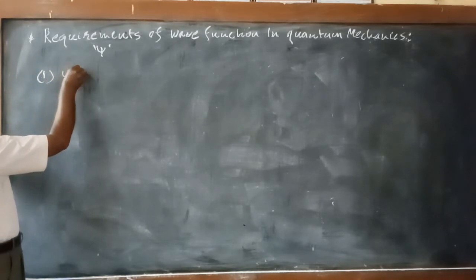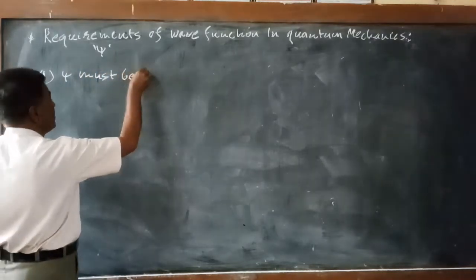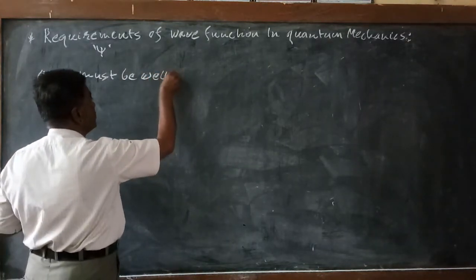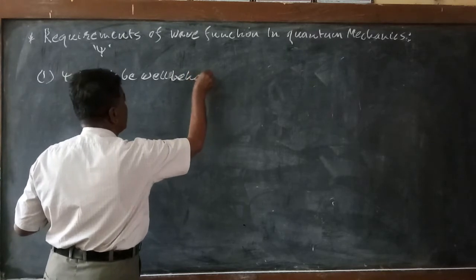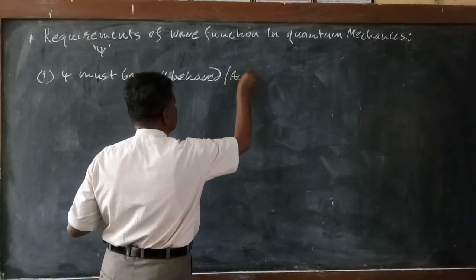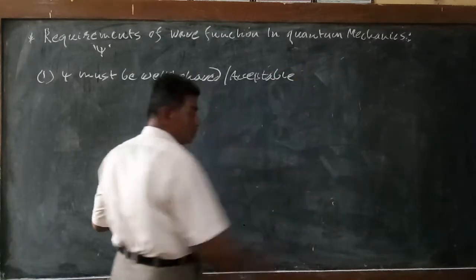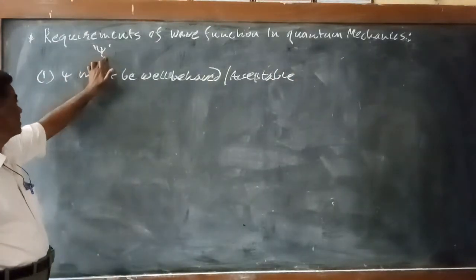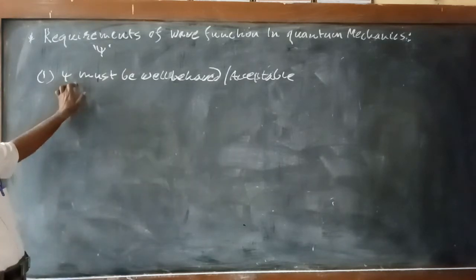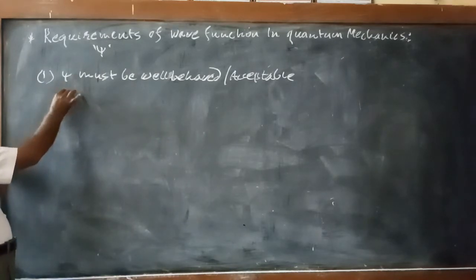The first condition is that psi must be a well behaved function, or the acceptable wave function. So in quantum mechanics, this wave function must be well behaved or acceptable. Any function psi is said to be well behaved or an acceptable wave function if these conditions are satisfied.